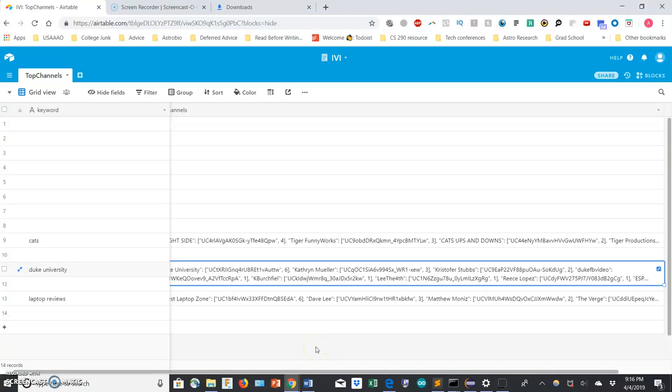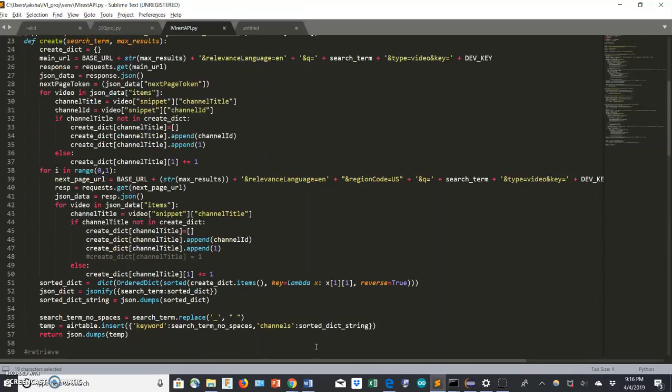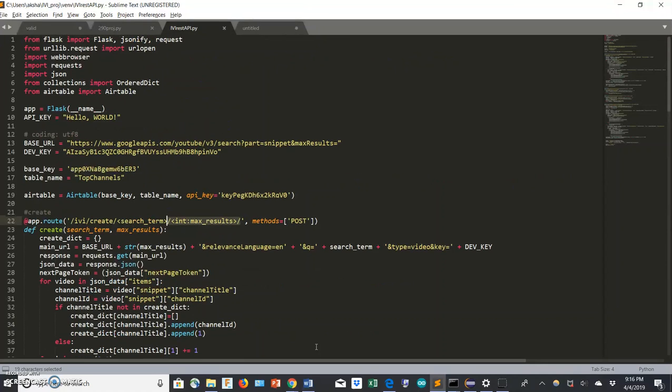So let me walk you through the REST API that I developed. So this is the code. I developed it in Flask per Oscar's instructions and with help from the collaborator. I believe her name is Blair, and she helped me a lot in doing this. I looked up Flask and found a lot of tutorials and eventually created this.